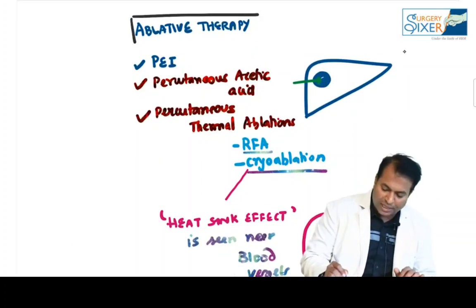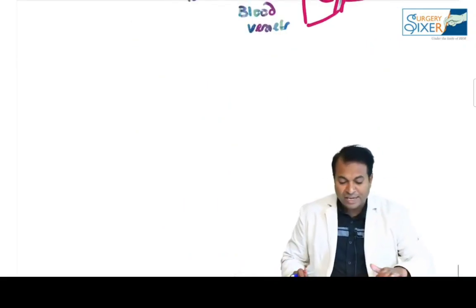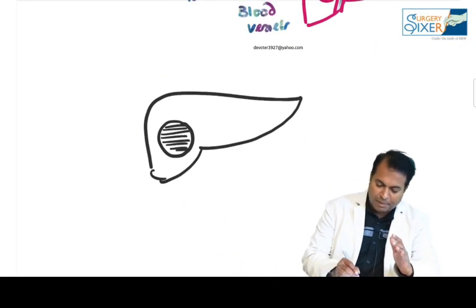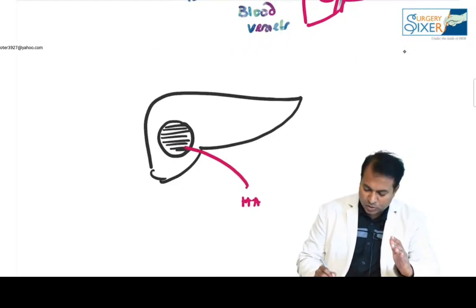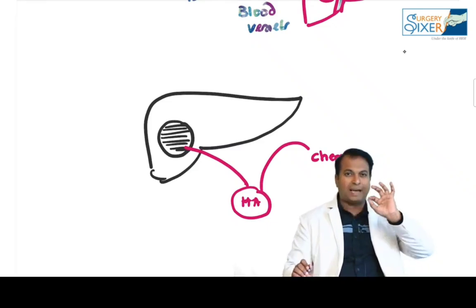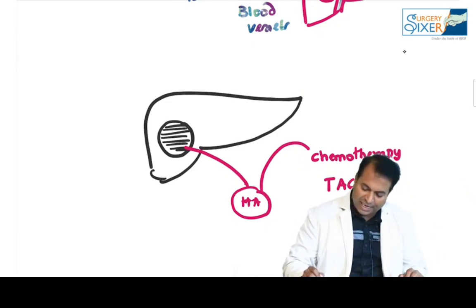So these are all ablative therapies by the percutaneous method: percutaneous ethanol, acetic acid, radiofrequency, cryotherapy. Or else we can use the concept that the tumor gets 100% of its blood supply from where? If there is a tumor in the liver, 100% of the blood supply comes from the hepatic artery. So into the hepatic artery, we can cannulate the artery and directly infuse chemotherapy agents, known as transarterial chemoembolization.